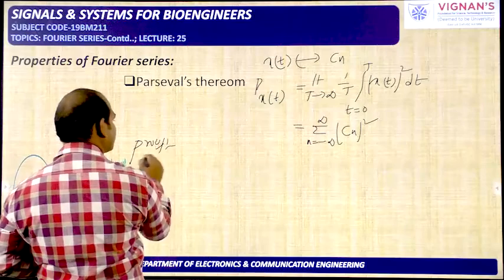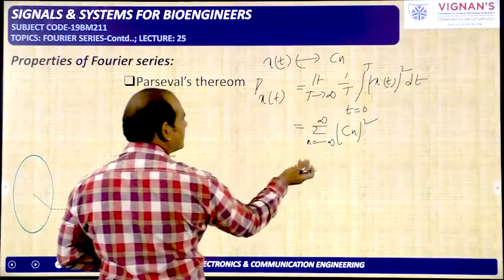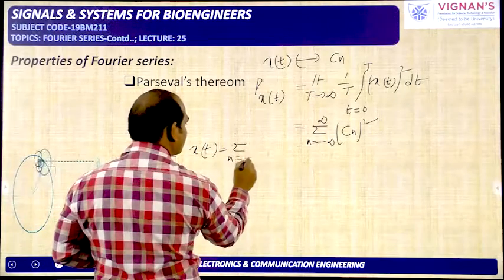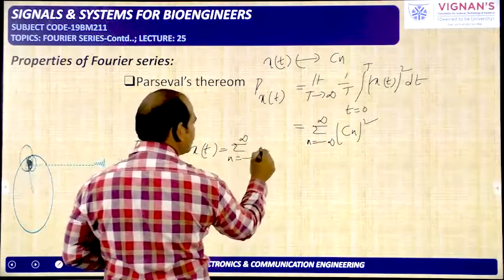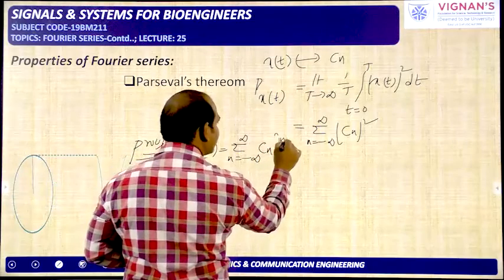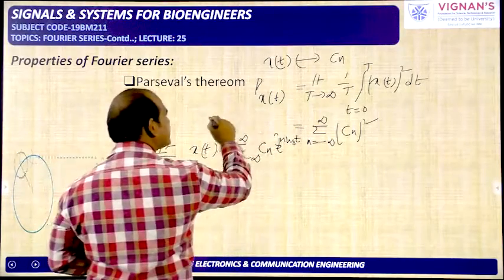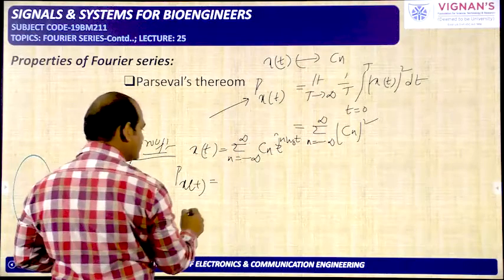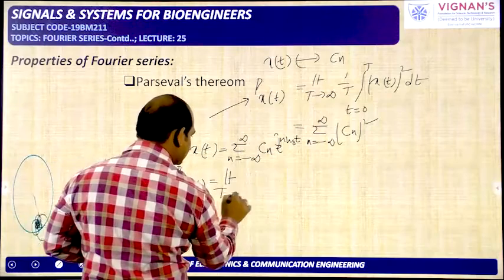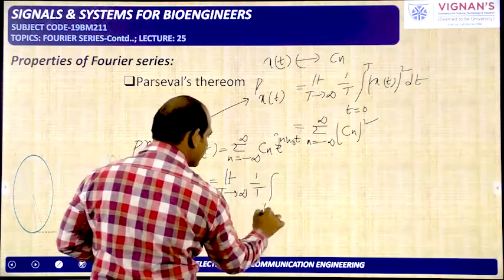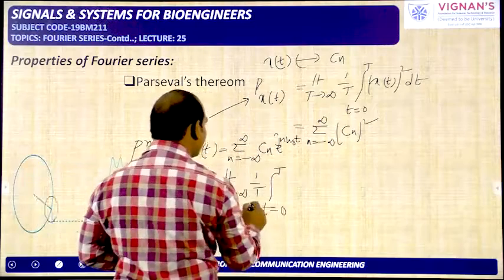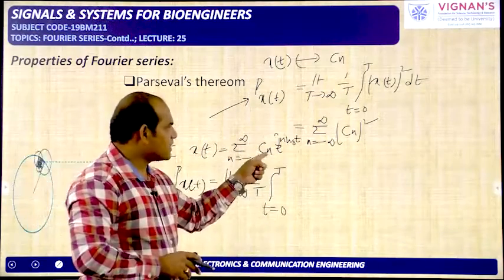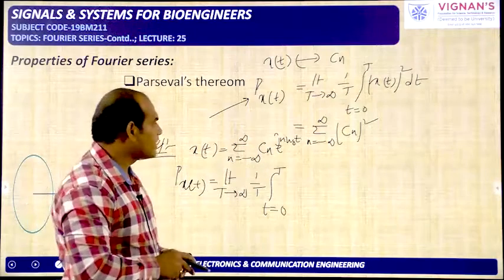That is like this. Just take the x of t exponential Fourier series expression, that is x of t is equal to sigma n changing from minus infinity to plus infinity cn e power jn omega naught t, and in the time domain power formula, I am substituting this Fourier series expression, that is limit T tending to infinity 1 by T integral small t changing from 0 to T magnitude of x of t. If you take sigma, cn will be available, and the magnitude of e power jn omega naught t is 1.